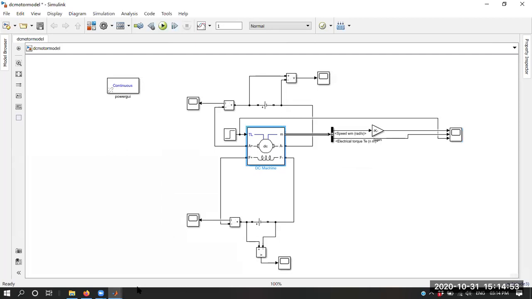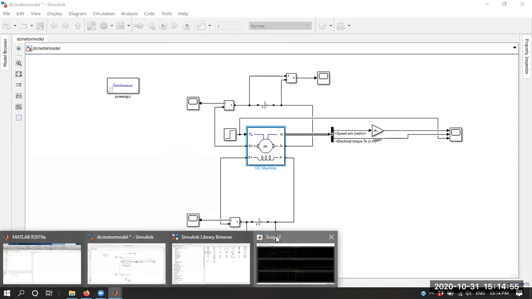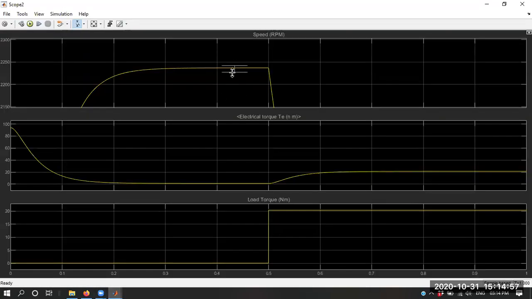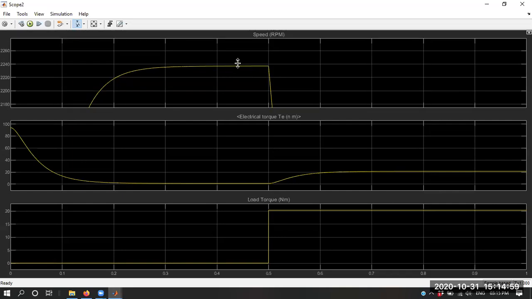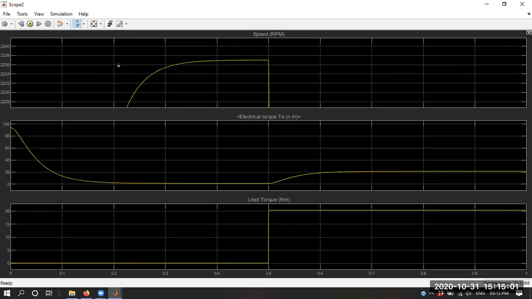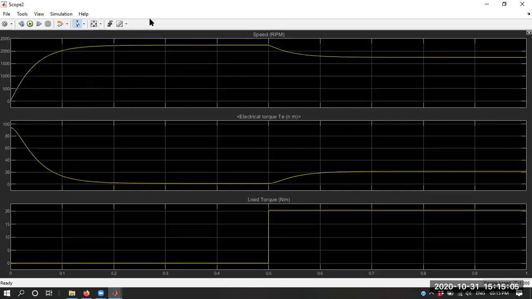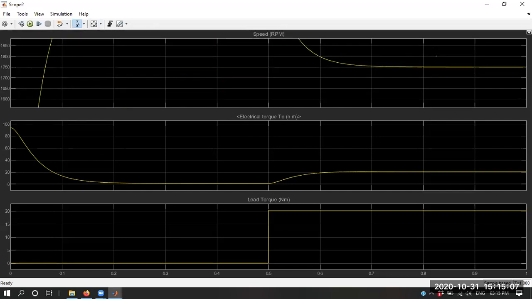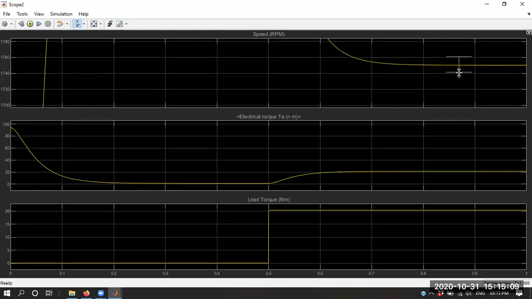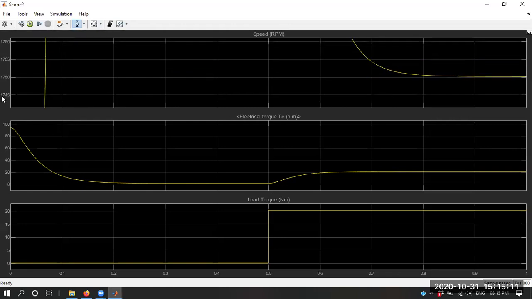But whenever the motor is operating under a no load condition, its speed is slightly higher than the rated speed, 2236 rpm. Once we apply the load on the motor, you can see its speed is 1750 rpm. So this is just the basic operation and simulation of a DC motor.